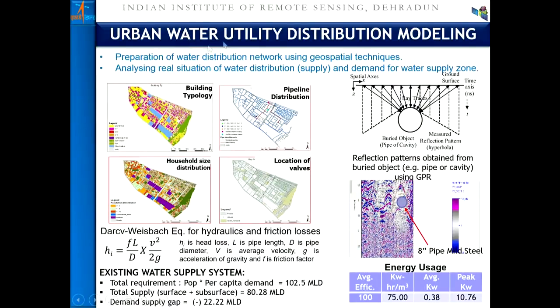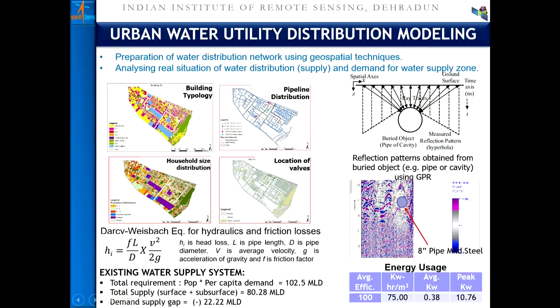Another application is water utility and demand analysis. Normally, in typical urban planning processes, the water demand is assessed based on certain guidelines, per liter per capita, which may vary from say 135 to 150 depending on the kind of town, and then multiplied by the urban population. For a given administrative unit, one decides that there is an overhead tank, this overhead tank is going to serve this much area and this much population, and then this much is the per capita requirement multiplied.